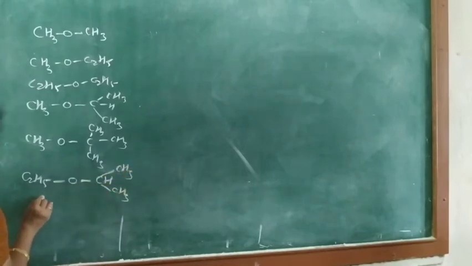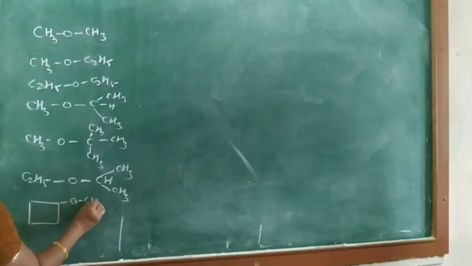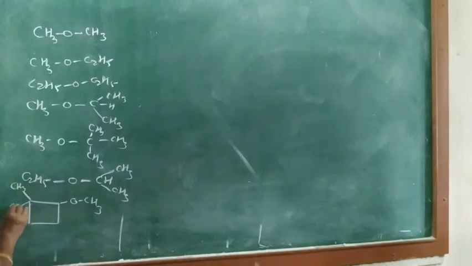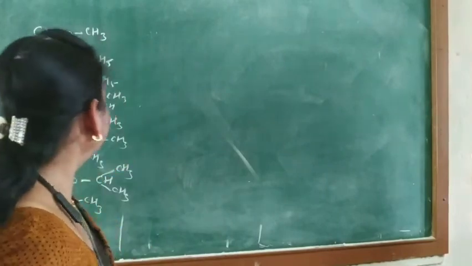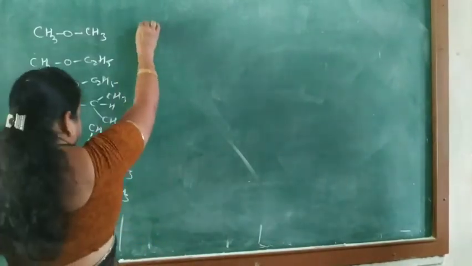Okay. Then here OCH3, and then here CH3CH3. These are some ethers.